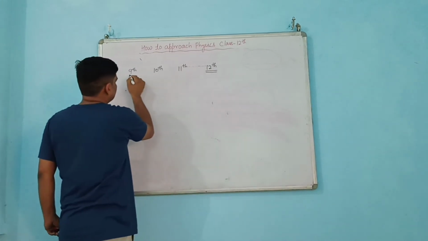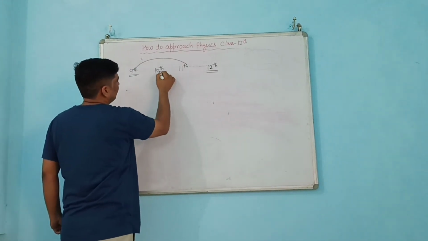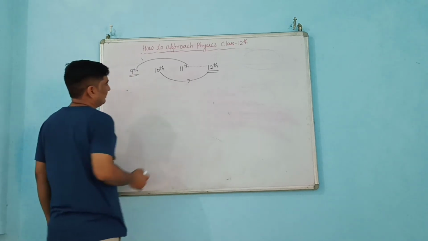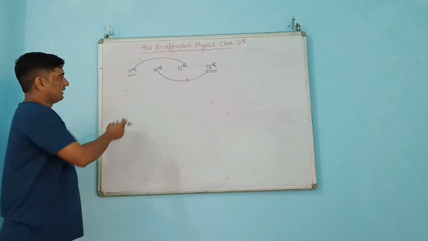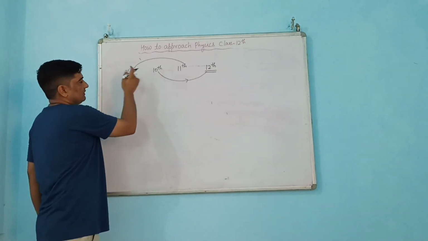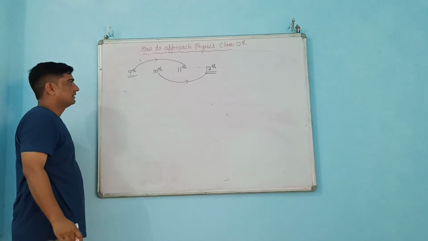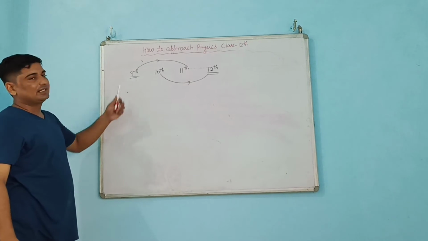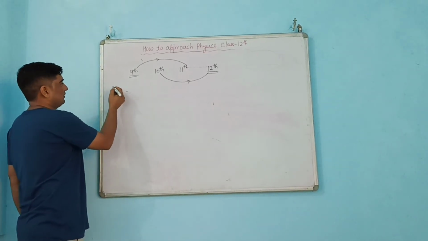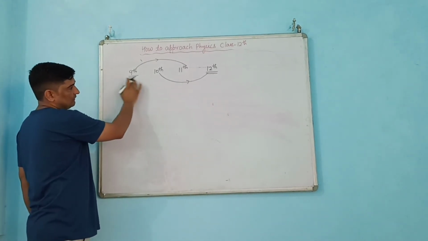You will find a similarity between the 9th and 11th syllabus, and the 10th and 12th syllabus. You will find the same concepts in 10th and 12th, and 9th and 11th. In 11th standard we are just extending the topics already taught to you in 9th standard. So first of all, you should know the syllabus of all four classes.